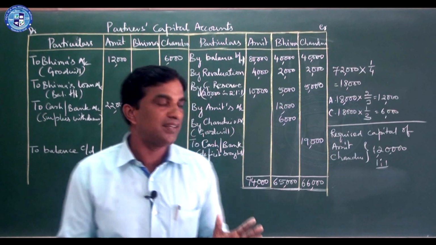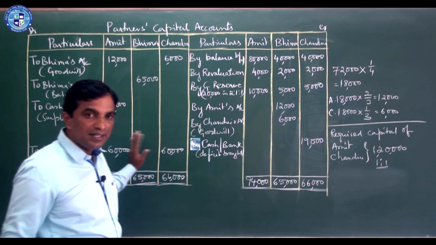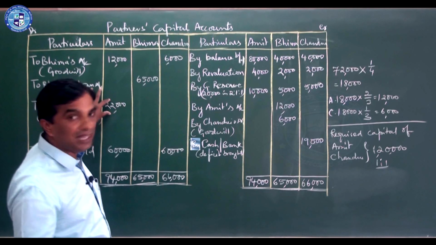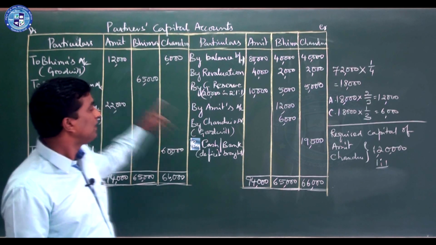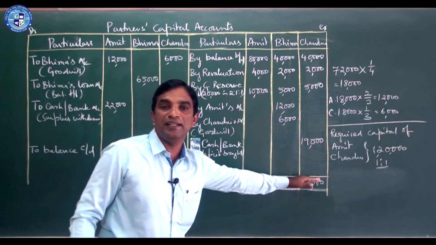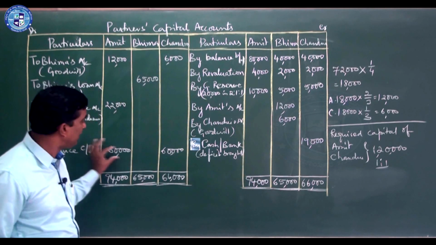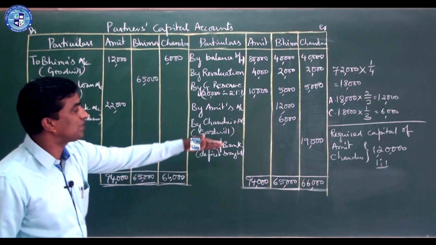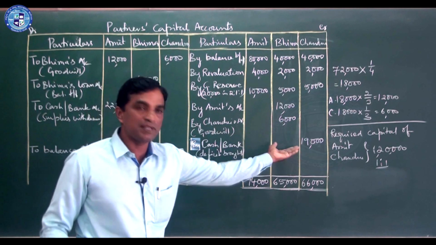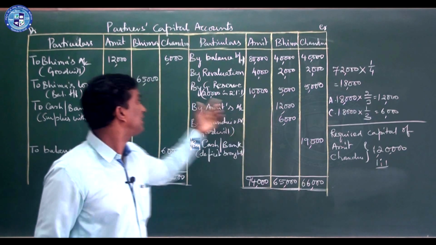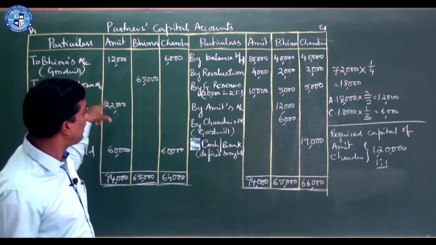60,000 balance they continue. As per this agreement, Amit will get 20,000 extra. Chandru should bring 19,000 to the firm. While writing in the balance sheet, you should write 60,000 plus 60,000, because it is already settled. One person brought the 19,000 deficit, one person was given the extra 20,000.